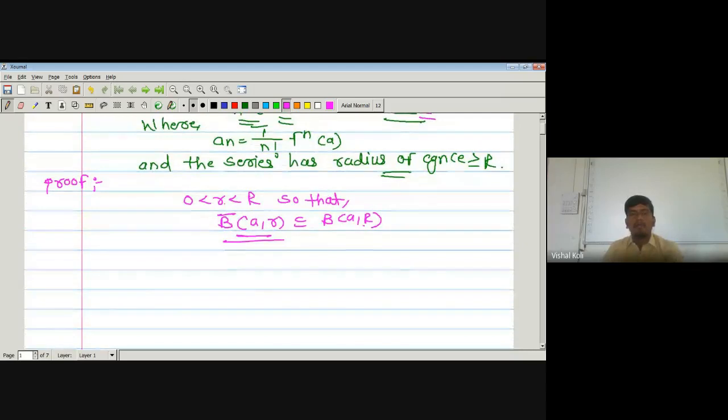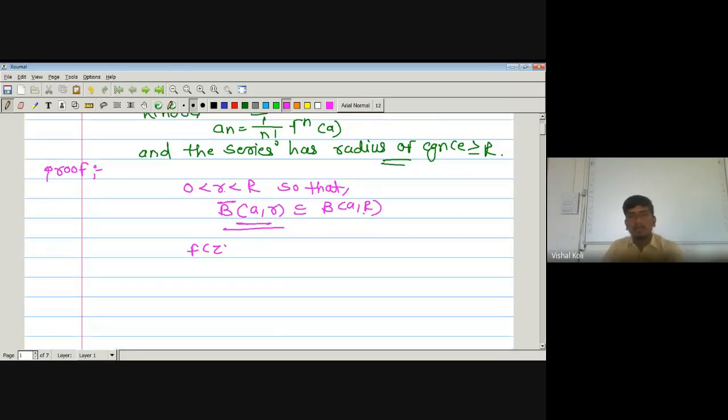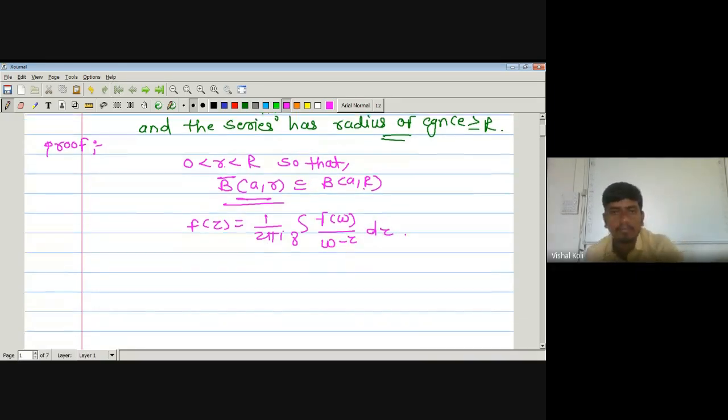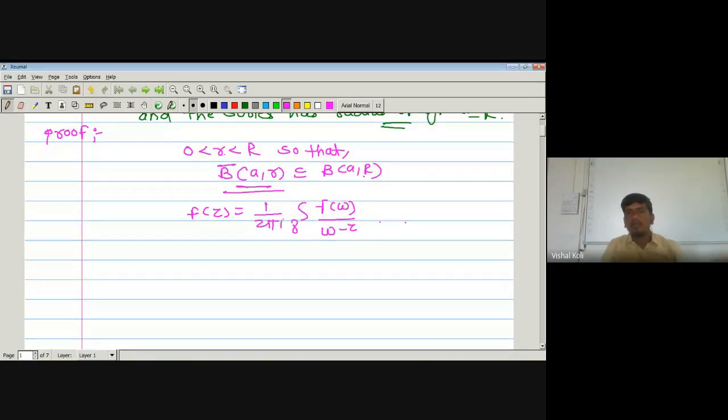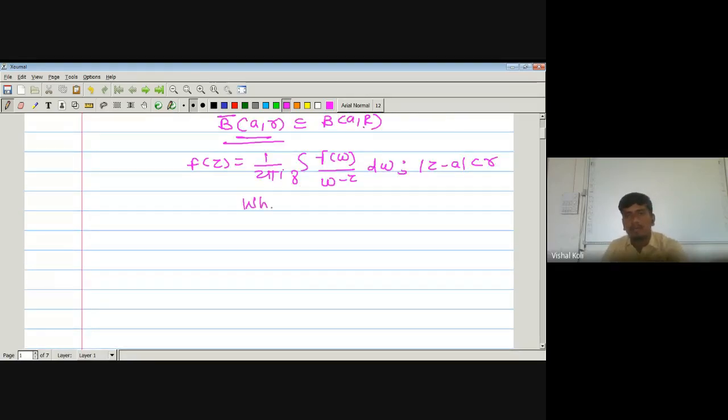Now we are using our previous theorem, which is the Cauchy's integral formula: f(z) is equal to 1 upon 2 pi i integration over the curve gamma of f(w) divided by w minus z dw, where modulus of z minus a is less than our small r, in which gamma is a plus r e to the power it, where t lies in the closed interval 0 to 2 pi.